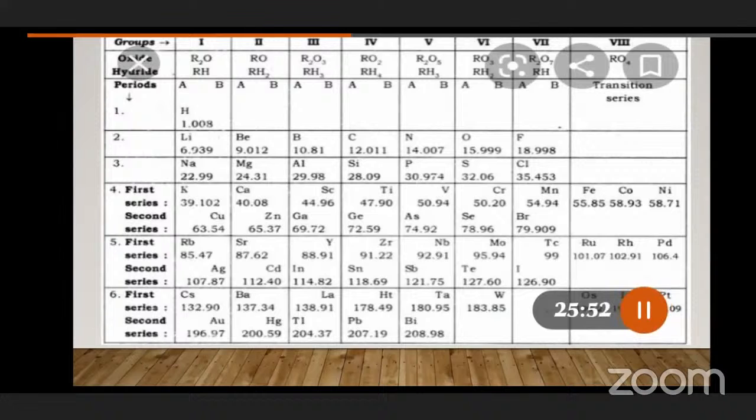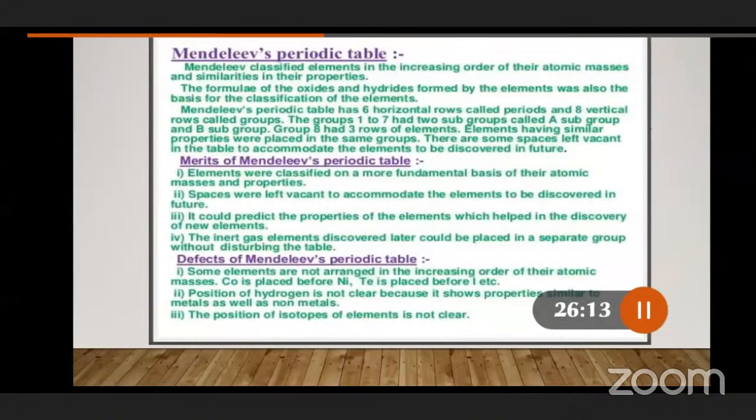So 6 horizontal rows represent 6 periods, and every period can be classified into 2 series. That means in total we will get 12 horizontal rows. But here only 6 periods are represented. Every period has 2 series. It was not given, no problem. And what he said: 6 horizontal rows are called periods and 8 vertical rows are called groups.